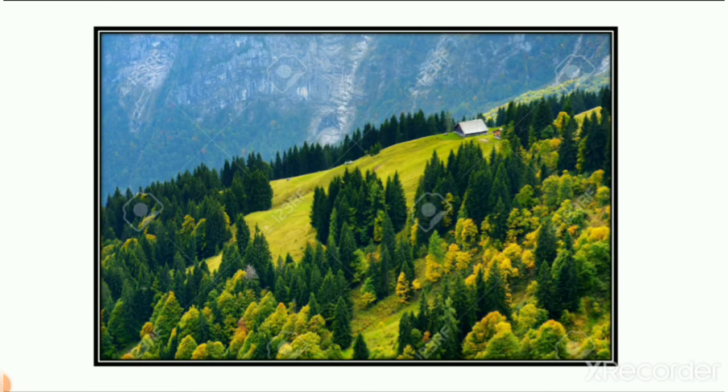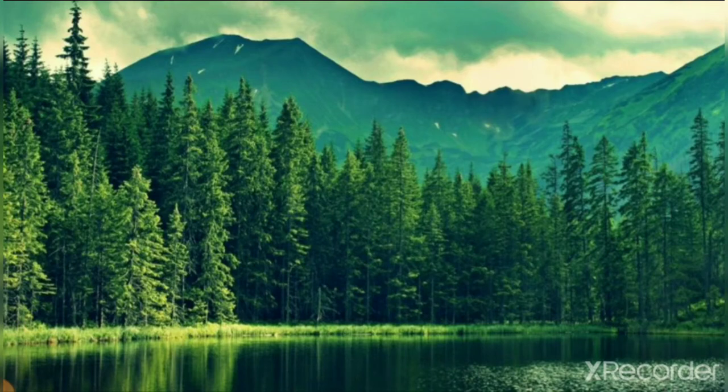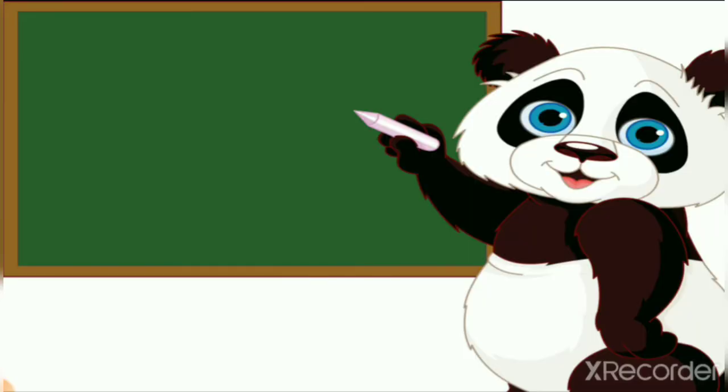So these are pictures of mountain forest, and here you can see a picture of mountain and river both. So these types of forest are in our world. We have to save forests, we have to save trees and water also, because all these things are needed for us and help us in many ways.